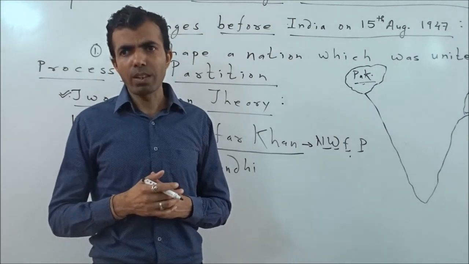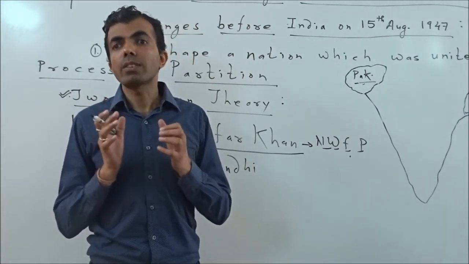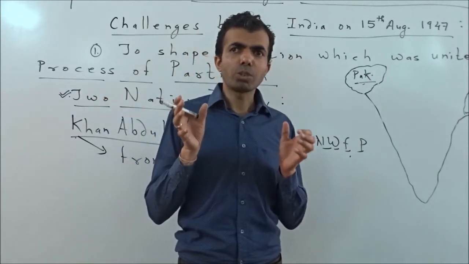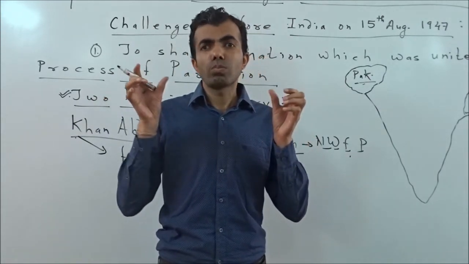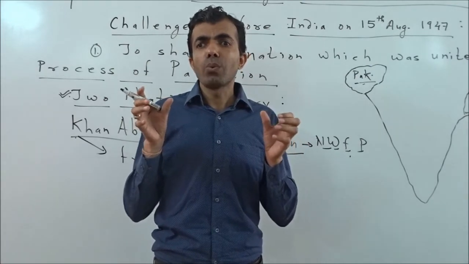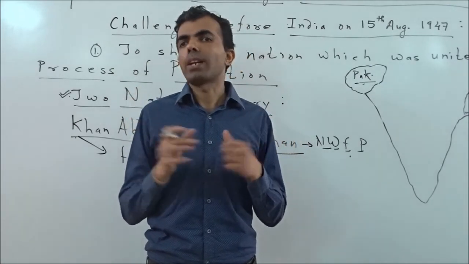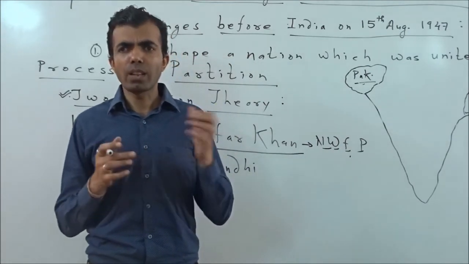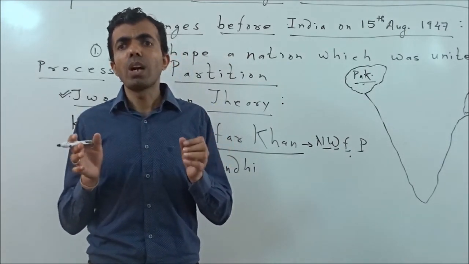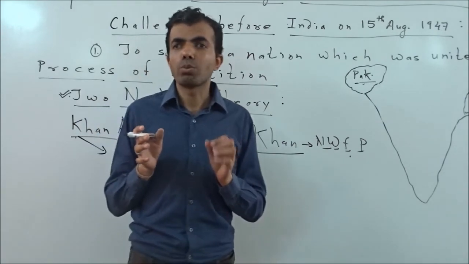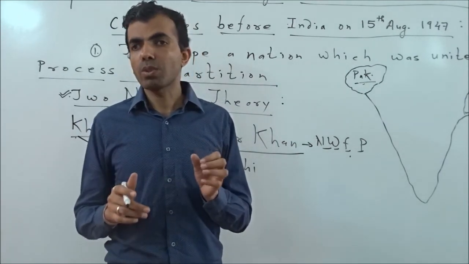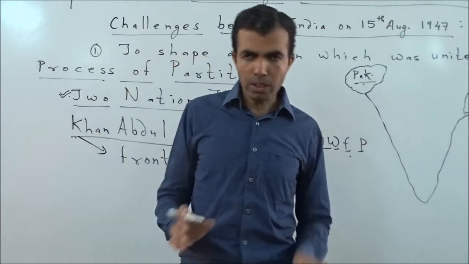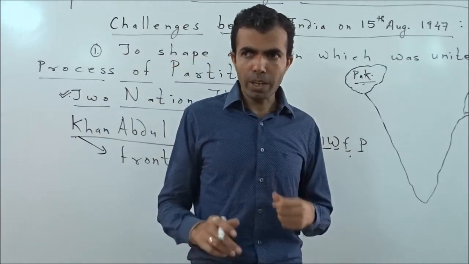Especially the violence was faced by the minorities on both sides of the border, may they be Hindus or Muslims or Buddhists. And among these minorities, the most important targets were women, children, the old and the sick. Clear? So that we would discuss.